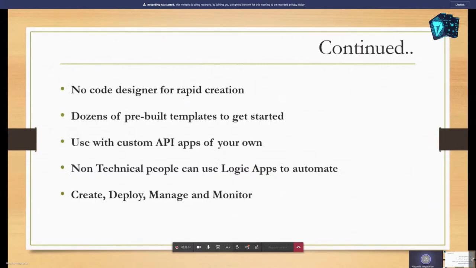It is very simple to create and use. It does not require deep technical knowledge or programming skills. It has some predefined templates, so if you want pre-built templates, you can just use them. Otherwise, you can also create your own custom APIs. It simplifies how to design and build a scalable solution for app integration, data integration, and enterprise application integration, whether in the cloud, on premises, or both. It is very easy to create, deploy, manage and monitor.